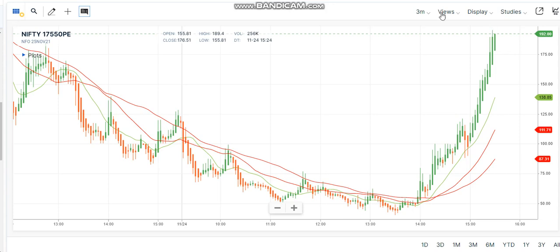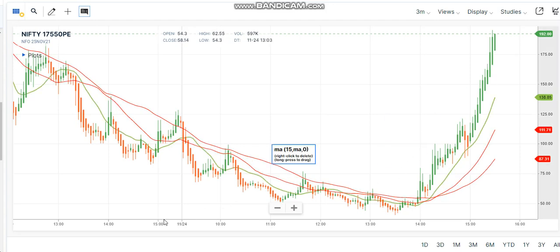But if you want to book the whole rally which is going by the market, then you have to wait till here, and you can book just before the closing hours of the market. So very easily you can book 3 times the money you have invested. This is for option buying.